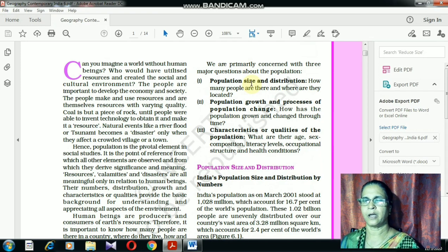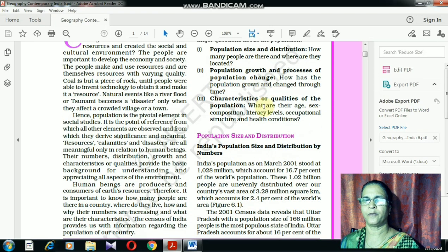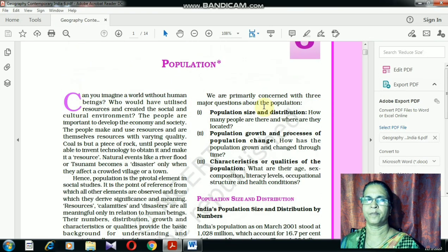In the previous classes, we have revised Chapter 1, Chapter 2 and Chapter 3. And today let us proceed to the fourth chapter in the first unit of Geography, that is population. Over this, what are the possible questions that could be asked?